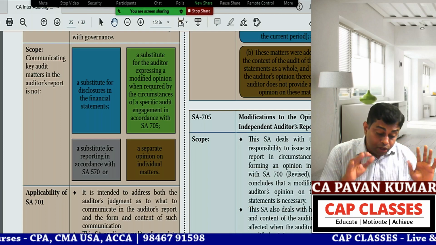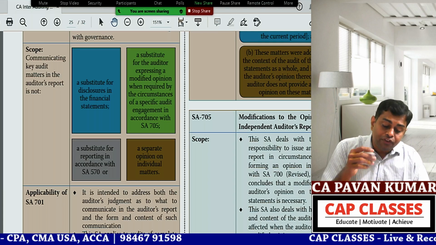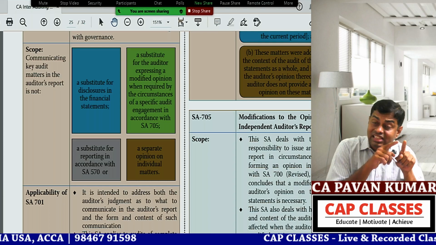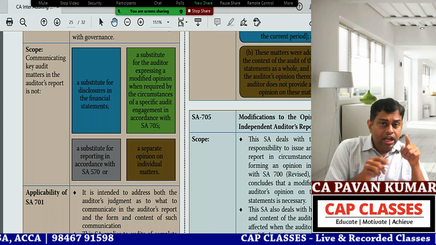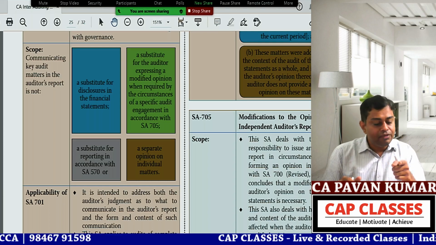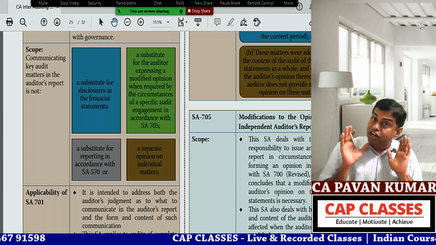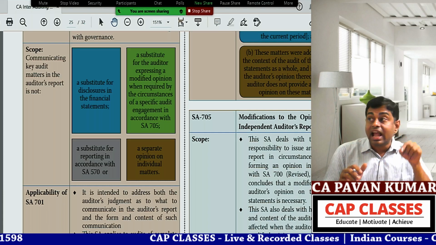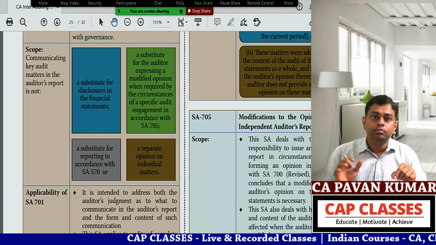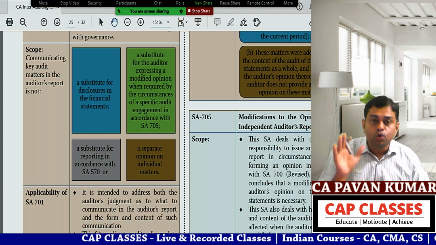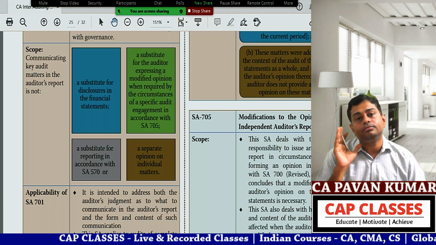Point number 1. Point number 2, it is not a substitute for the auditor expressing a modified opinion if it is required. So, as per SA 705, if modification is required, if an adverse opinion, qualification, or disclaimer is required, I will do that. I am not saying CAM is a substitute for that. If modification is required as per 705, you have to give 705 only.